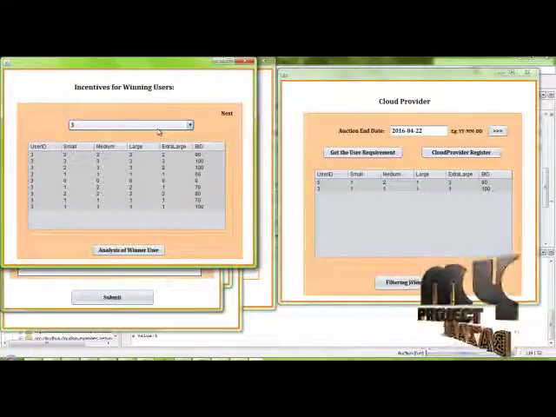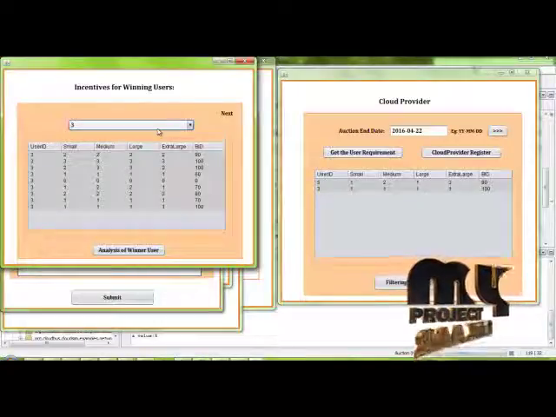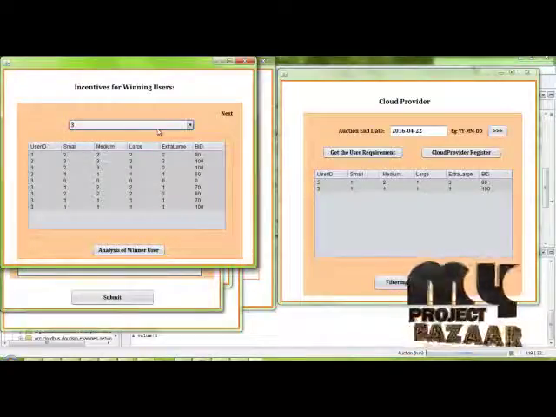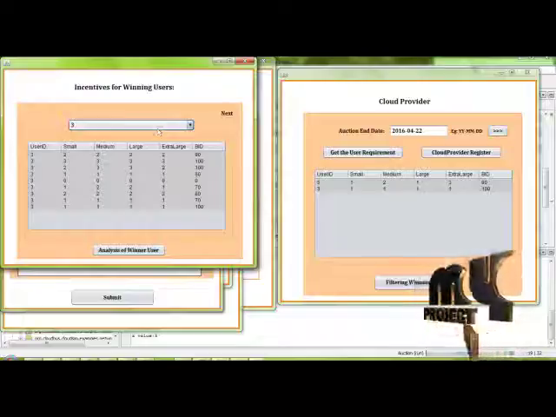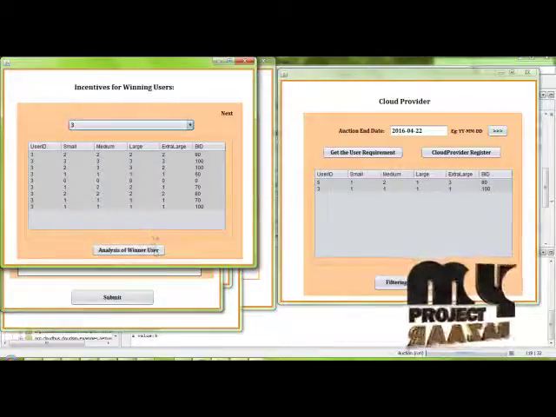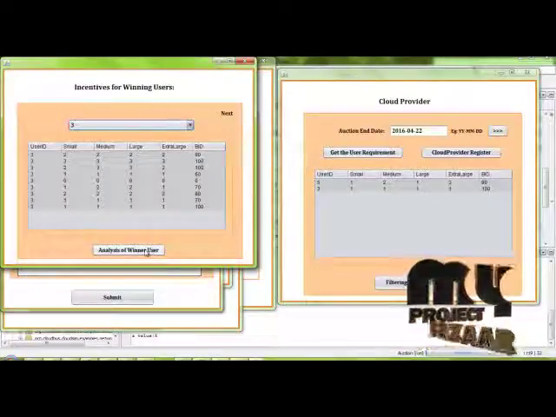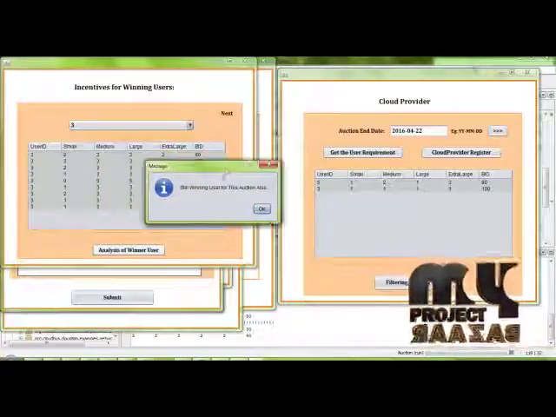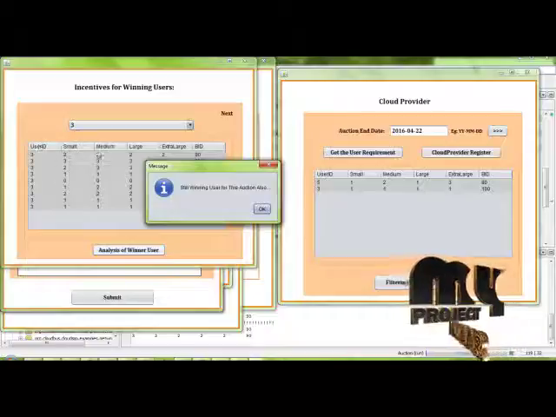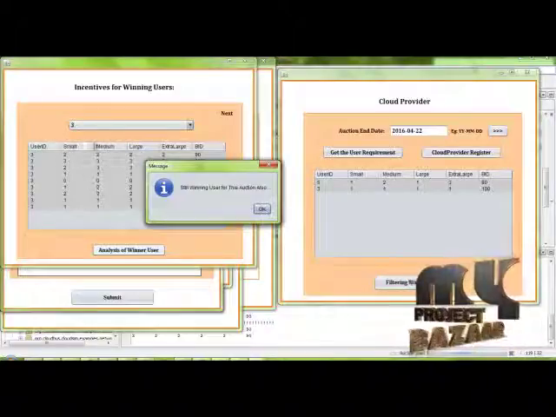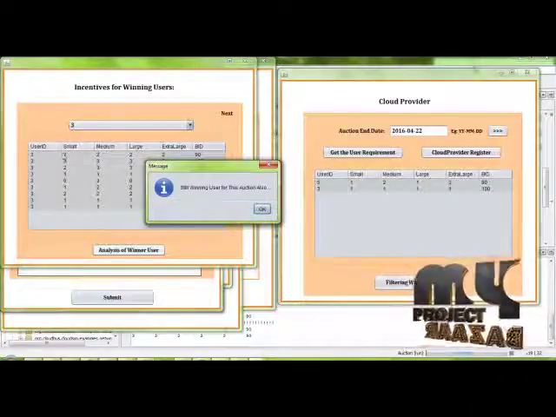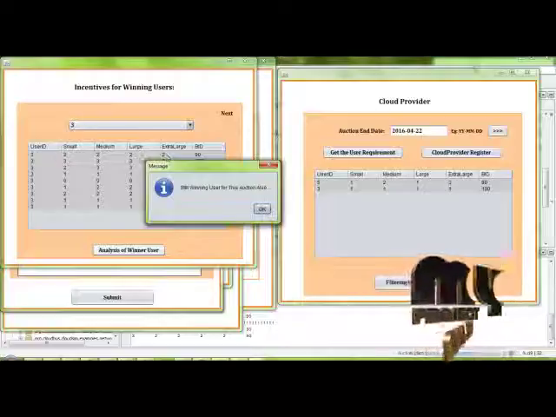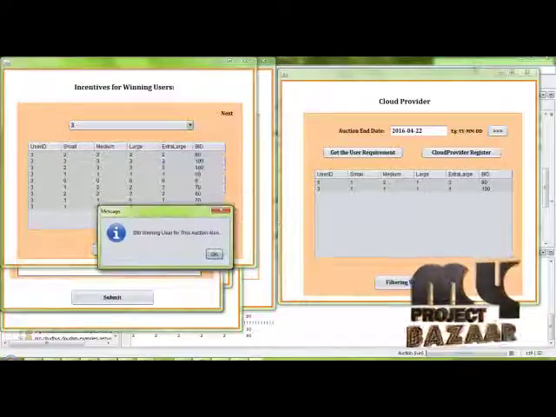Here we filter how many times each user participated in the auctions, and analyze the winning. This information shows each time the user entered the auction process, the virtual machine capacities they requested and their bid amount.